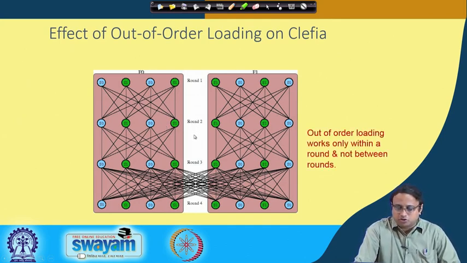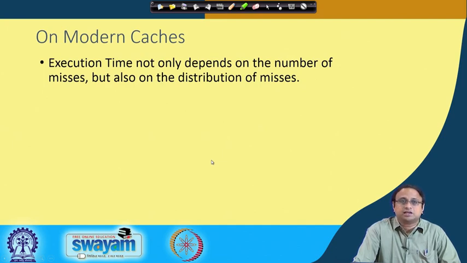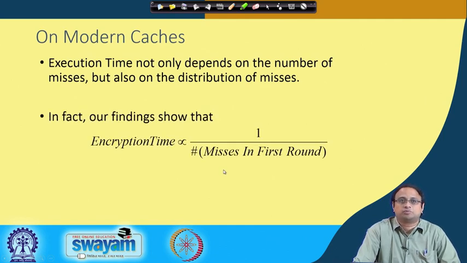So, therefore, out-of-order loading works only within a round and not between the rounds. On modern caches, the execution time depends not only on the number of misses, but also on the distribution of misses. This is the fact that we would like to exploit.